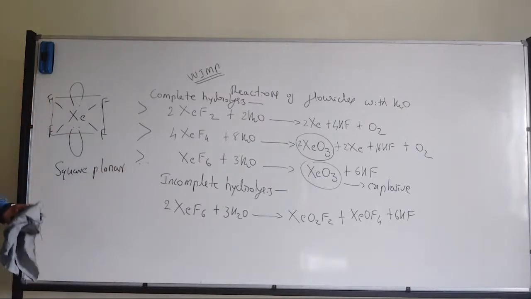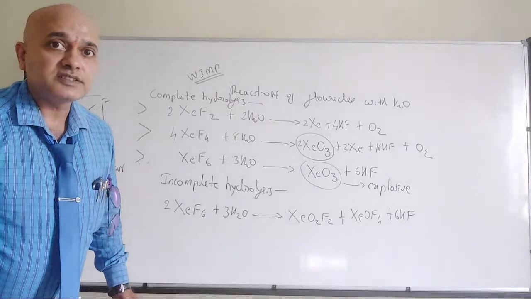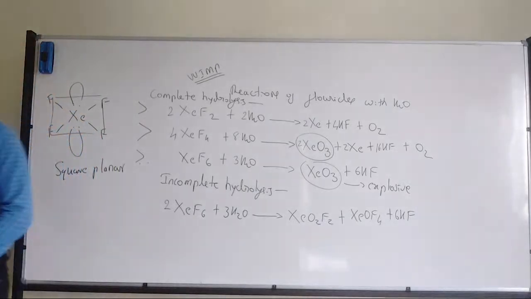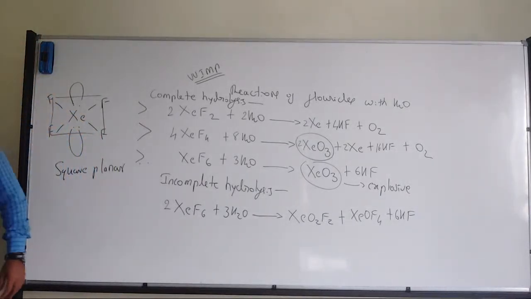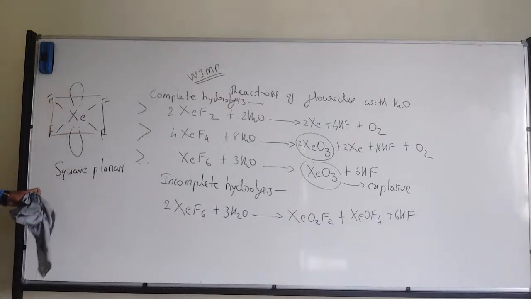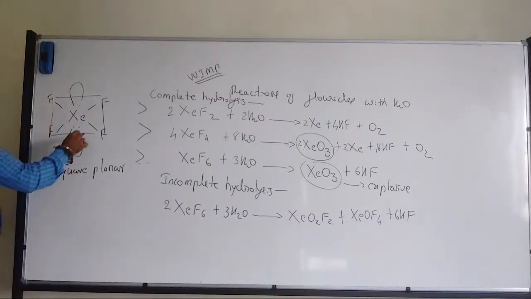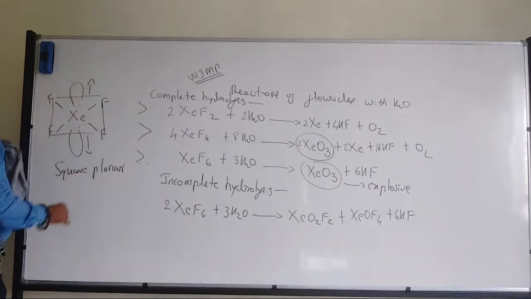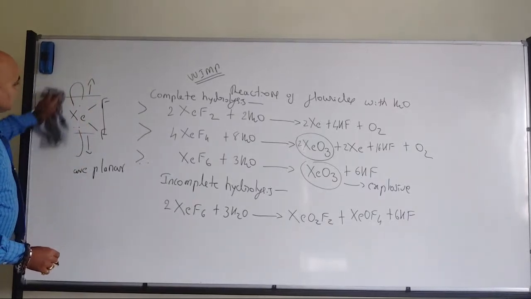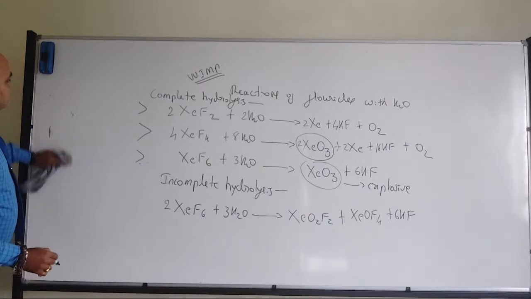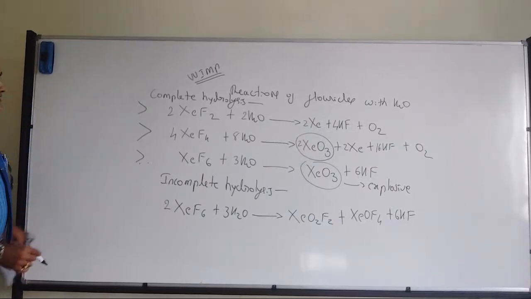So the lone pairs of electrons are equal and opposite, right? So they will be cancelled. So it will be square planar structure. Whatever is equal and opposite will cancel. So that's where. What is the geometry?